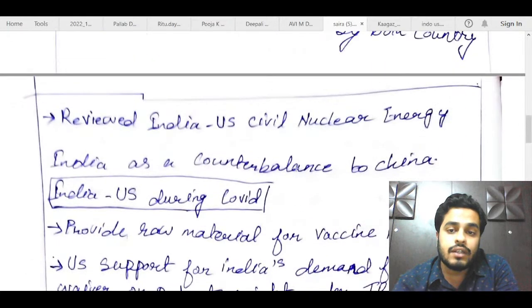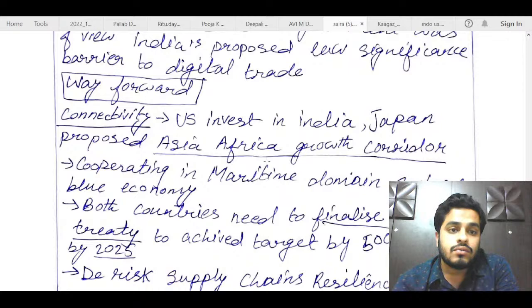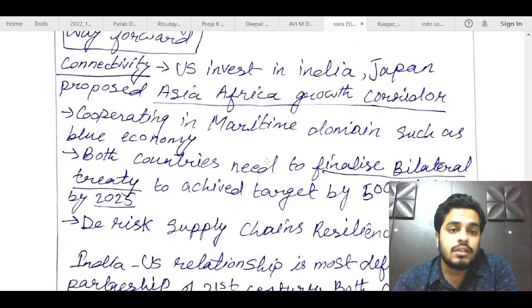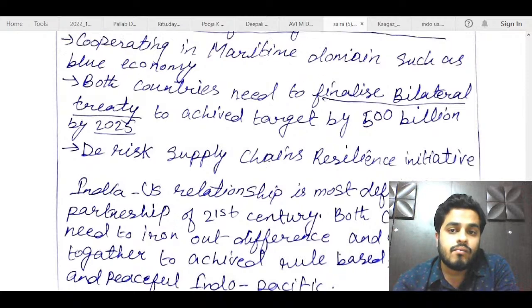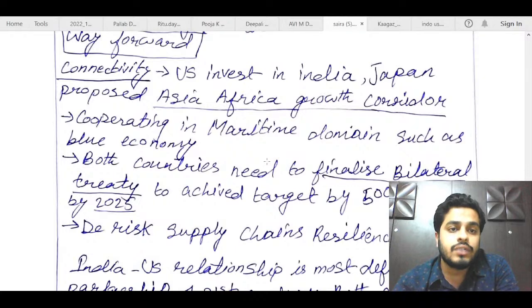I think Indo-Pacific could have been explained a bit more as a counterbalance to China. This is not sufficient, I think, because Indo-Pacific has been a very prominent issue in the news and also in the current worldview. Way forward: connectivity, US investing in India, Japan, proposed Asia. So again, this is also a decent answer.